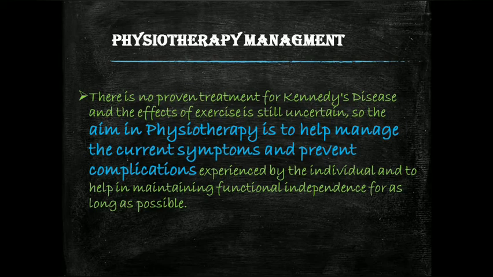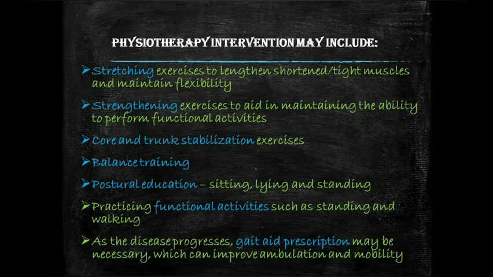The aim of physiotherapy is to help them manage the current symptoms and prevent complications. In physiotherapy intervention, there are stretching exercises to lengthen shortened or tight muscles and maintain our flexibility, strengthening exercises, and core and trunk stabilization exercises to improve our gait. Balance training, postural education for sitting, lying, and standing, and practicing functional activities such as standing and walking. As the disease progresses, gait aid prescription may be necessary, which can improve our ambulation and mobility.